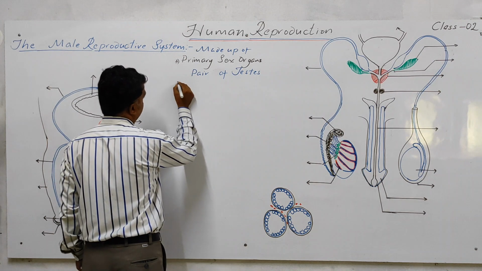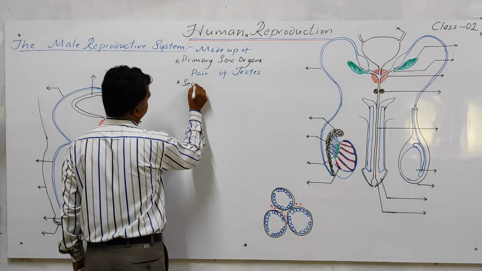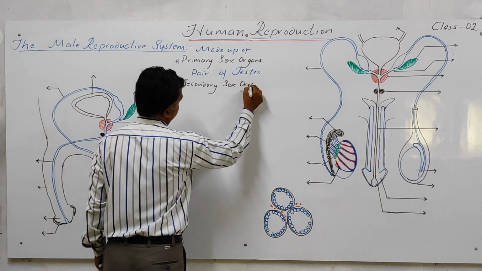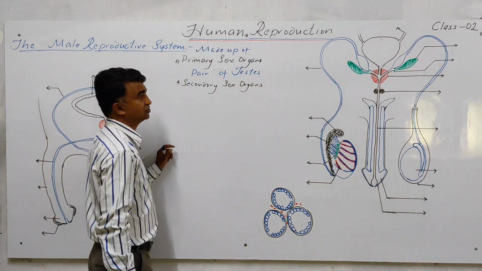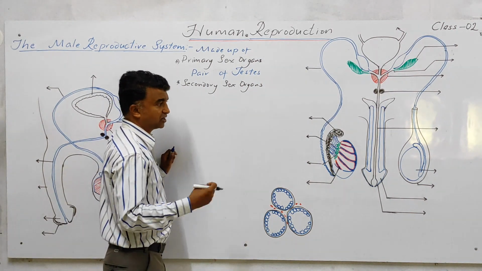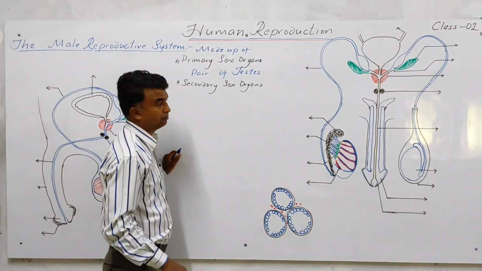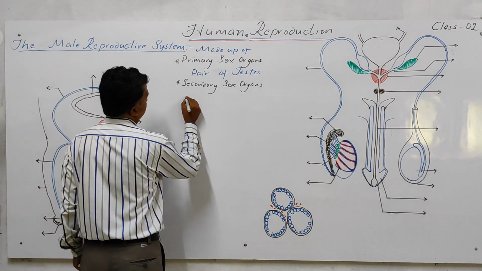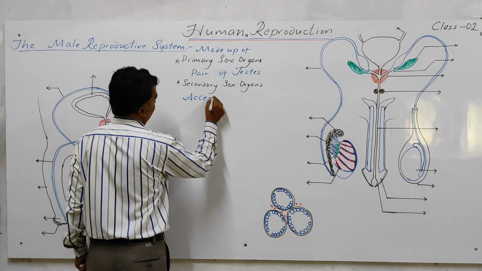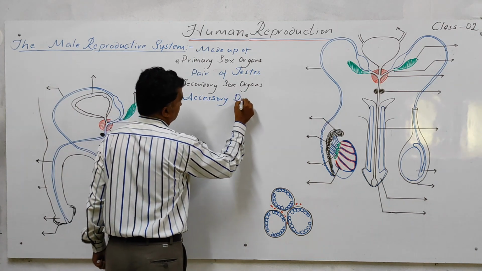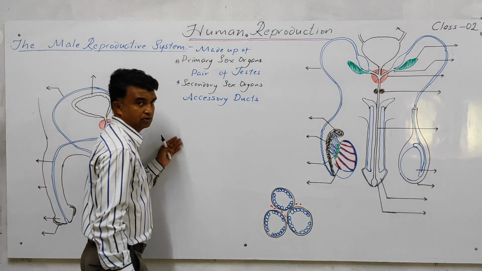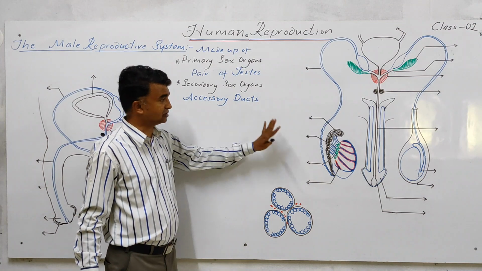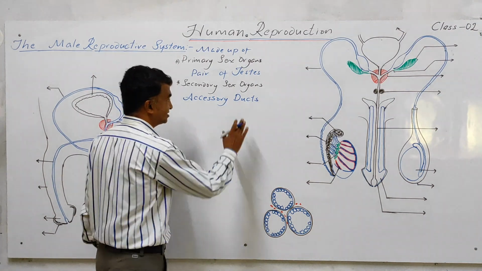Secondary sex organs means they are not responsible for the production of sperms, but they are involved in the sexual reproduction. In that, accessory ducts are there.